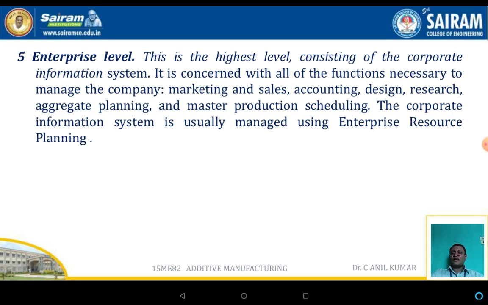Now the enterprise level. This is the highest level, and consists of the corporate information systems. It is concerned with all the functions necessary to manage the company: marketing, sales, accounting, design, research, aggregate planning, and master production schedule. The corporate information system is usually managed by enterprise resource planning.